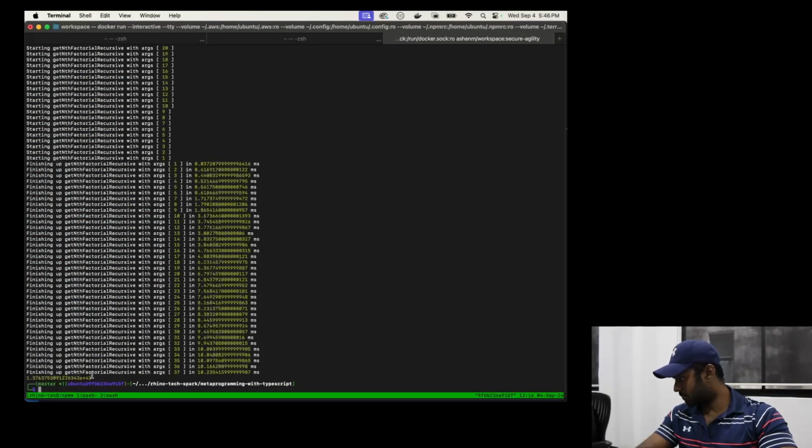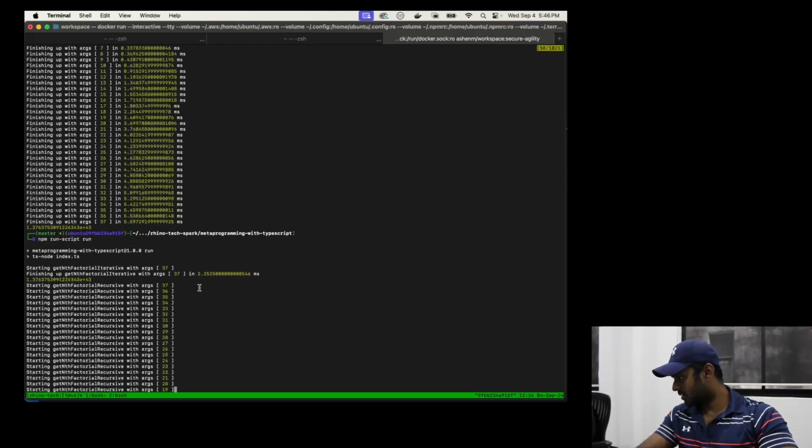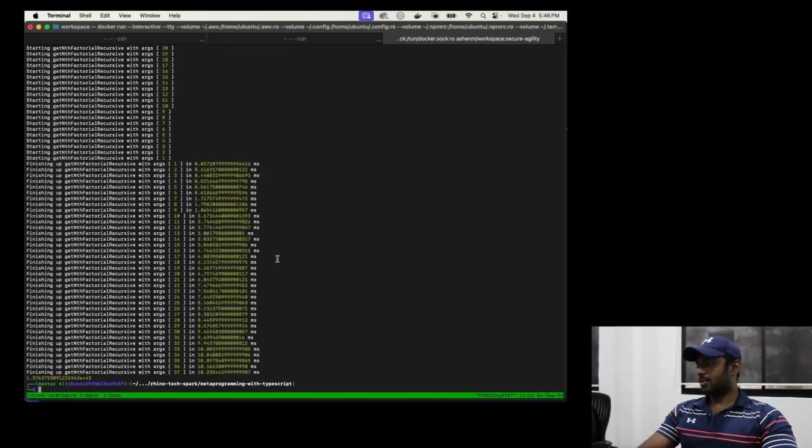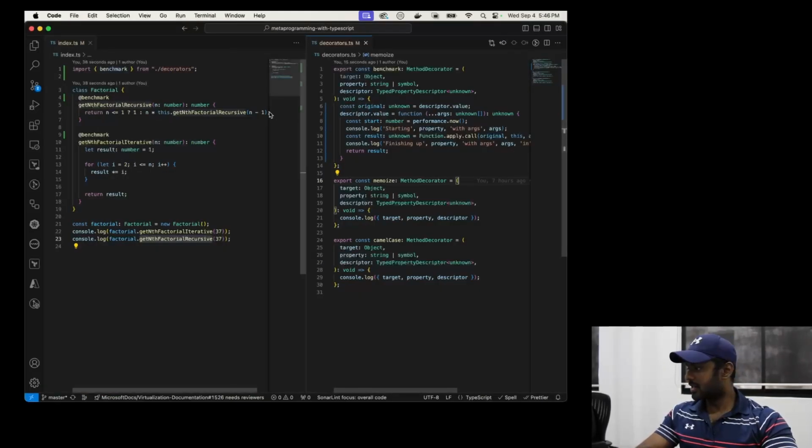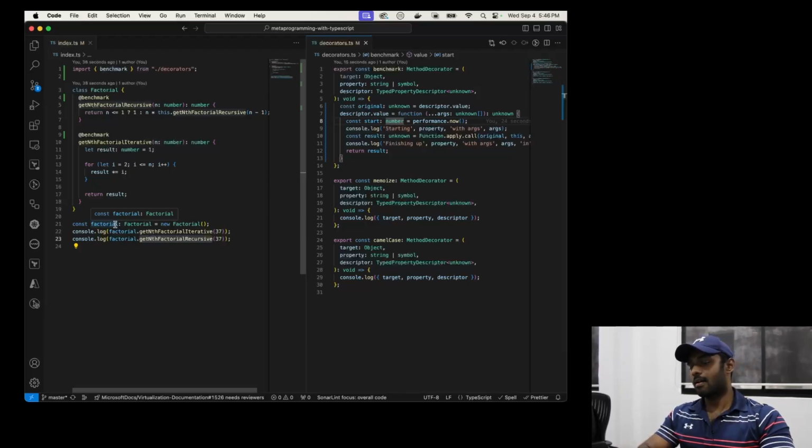So indeed, the recursive one took about 10 milliseconds in this case, and this one just 2 milliseconds. So that's basically how we can use it for analysis, right? If you compare the first and early approaches, had I had the same logic over here, I would have had to edit multiple lines. But in this case, I just keep my analysis logic clean apart from the code.